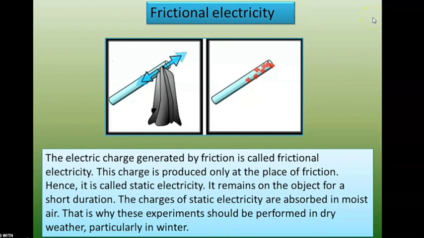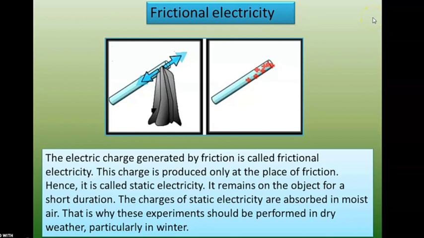The charges of static electricity are absorbed in moist air. That is why this experiment should be performed in dry weather, particularly in winter.